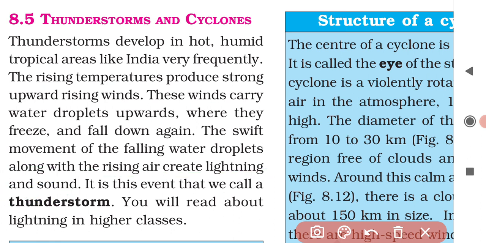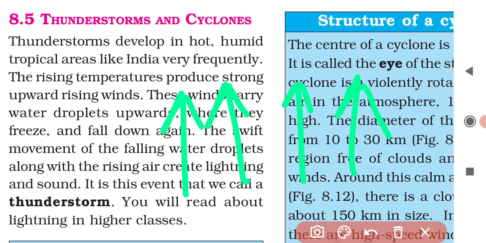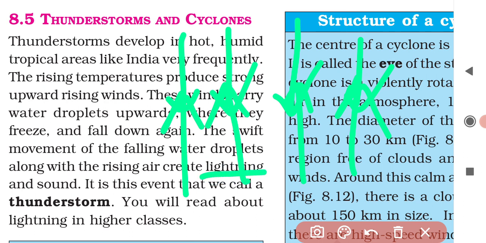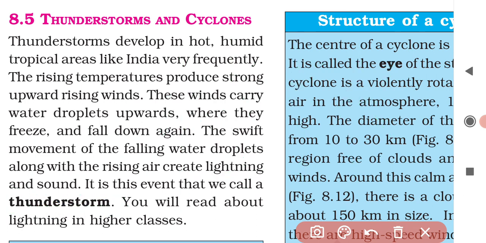So when the rising air and the cool rain come in contact with each other, there will be creation of lightning and sound. This event we call a thunderstorm. You will read about lightning in higher classes. You will get to know about thunder and lightning more in class 8.